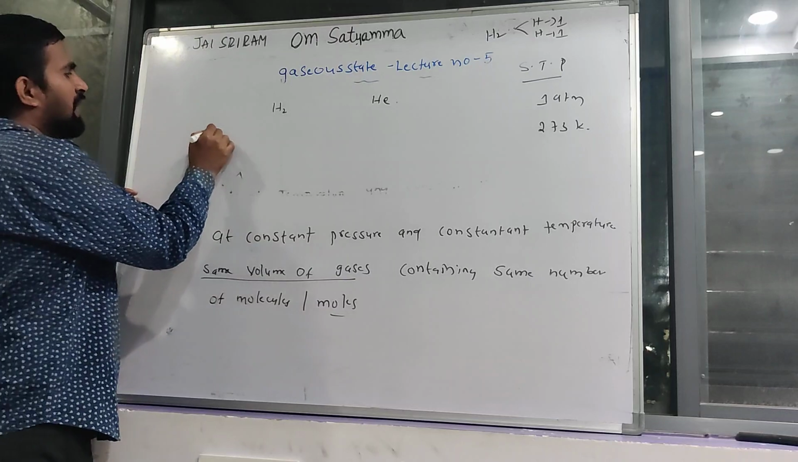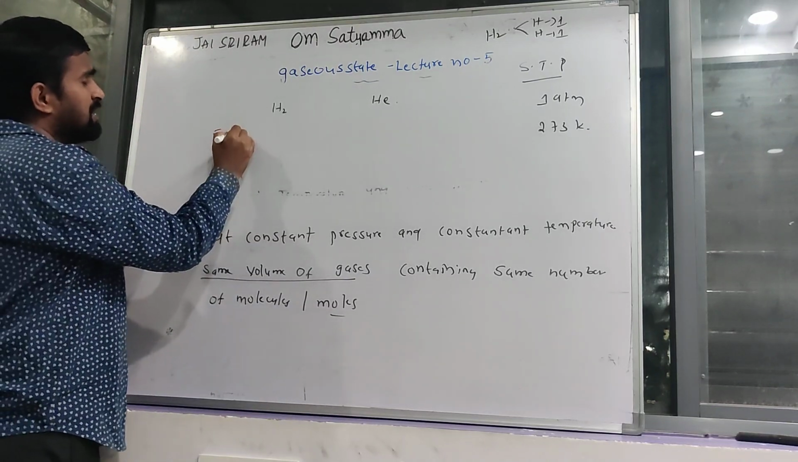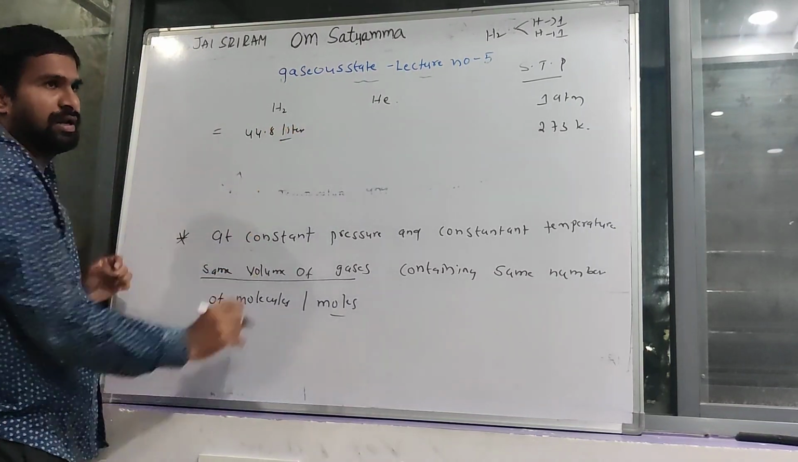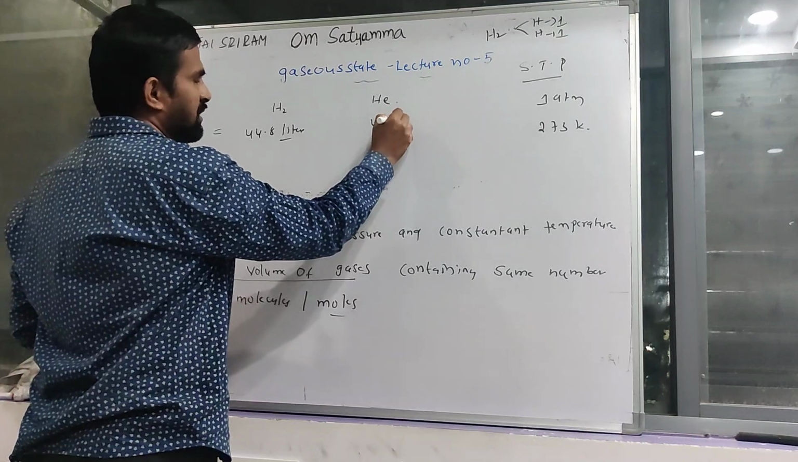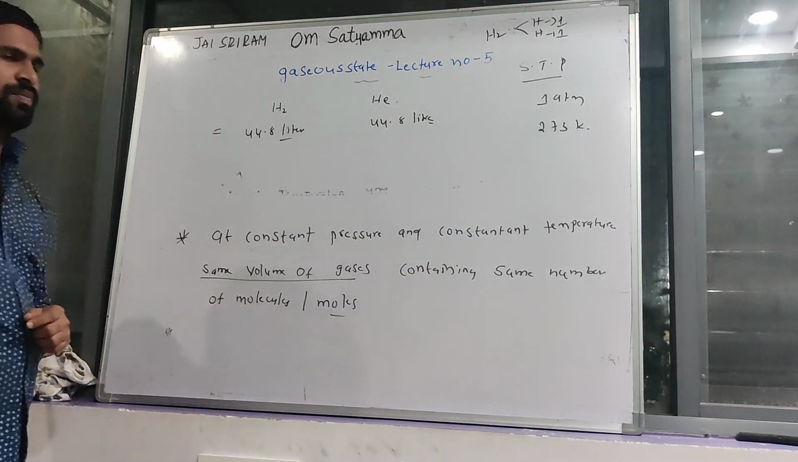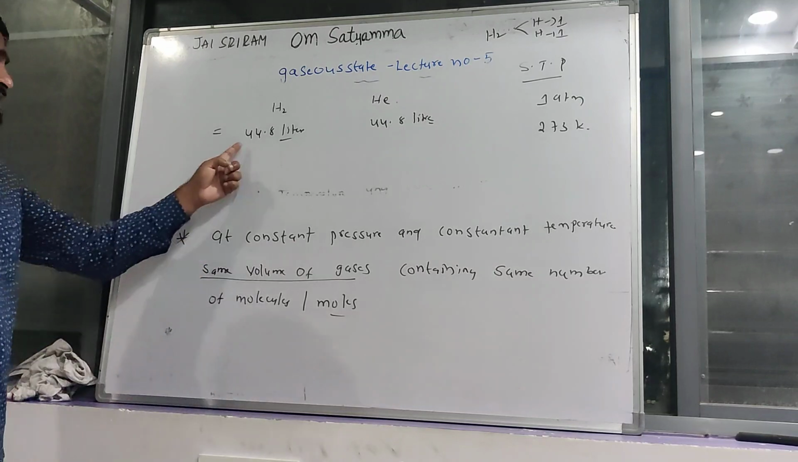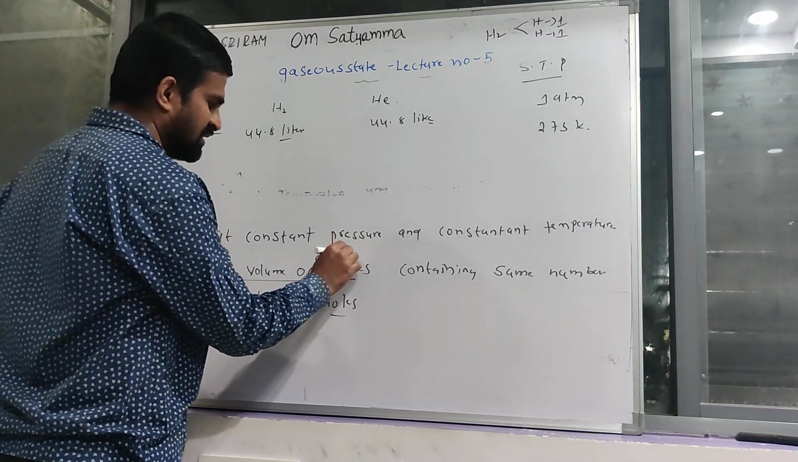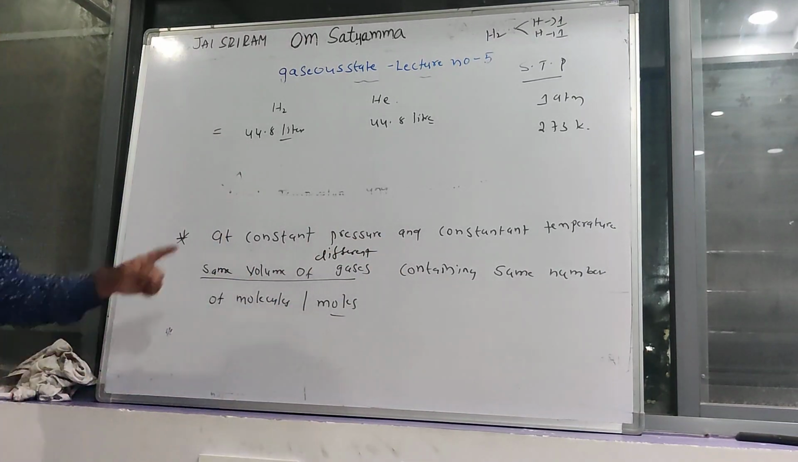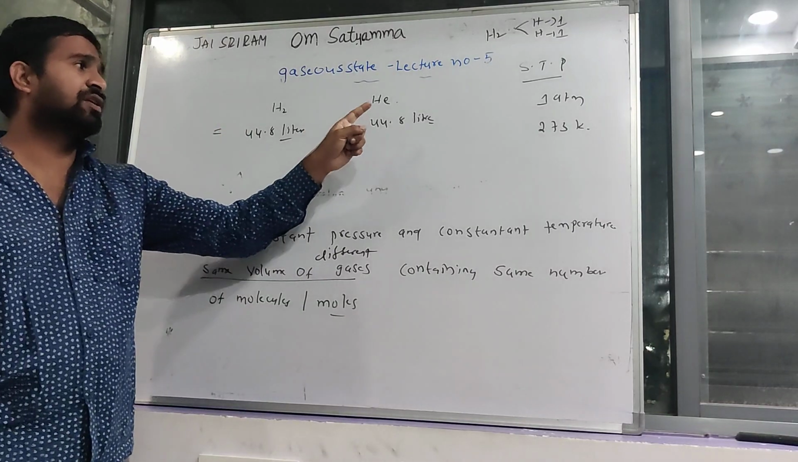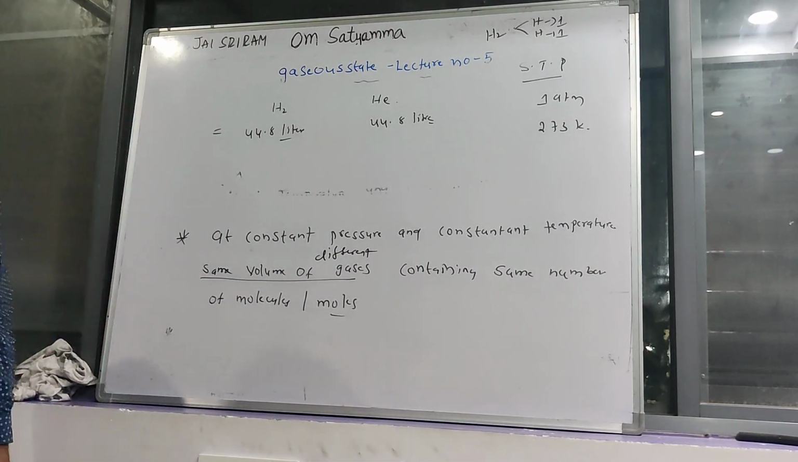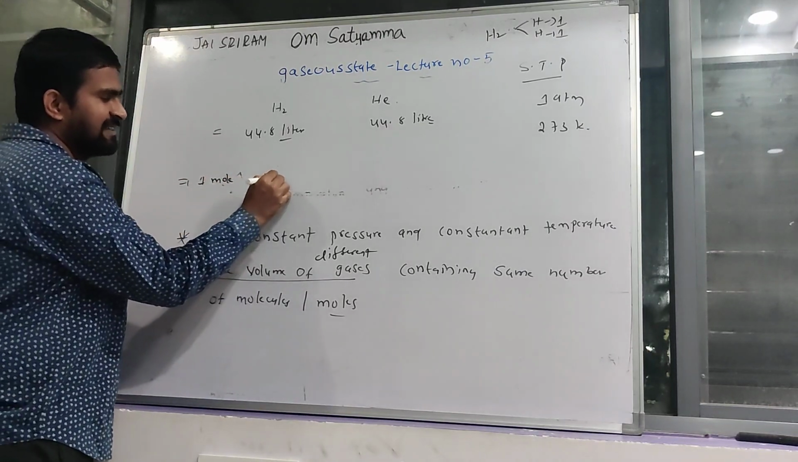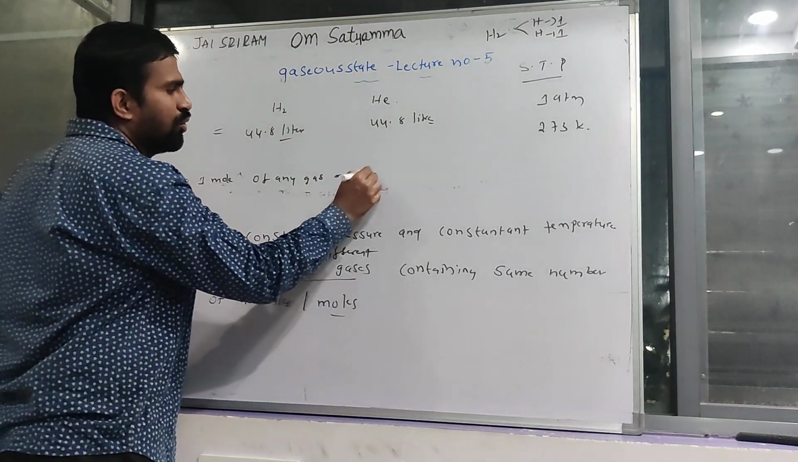For example, the volume of gas is 44.8 liters. Here also 44.8 liters. You can take the same volume of different gases, 44.8 liters each. At STP condition, 1 mole of any gas is equal to 22.4 liters.